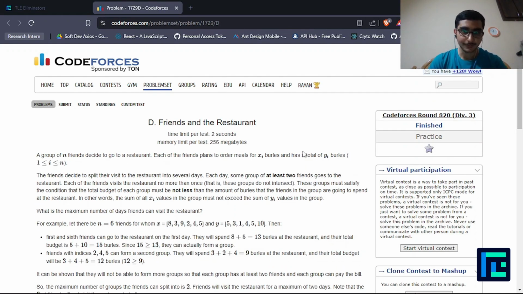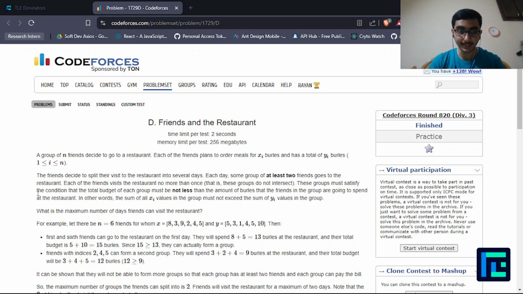The problem statement is as follows. A group of n friends decide to go to a restaurant. Each of the friends plans to order meals for xi burles and has a total of yi burles, where i lies between 1 and n. Burles is basically a currency. So the friends decide to split their visit to the restaurant in several days. Each day, some group of at least two friends goes to the restaurant. Each of the friends visits the restaurant no more than once. That is, these groups do not intersect.